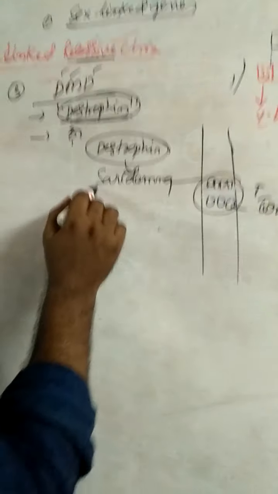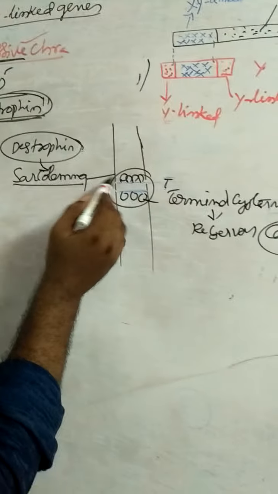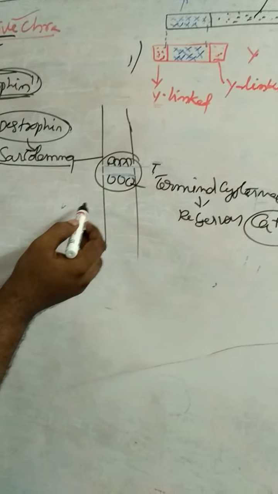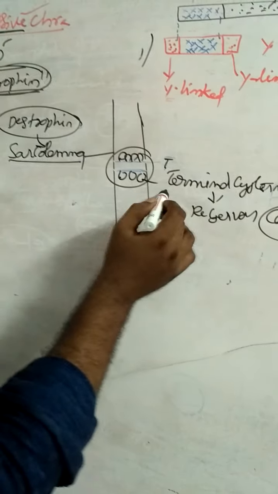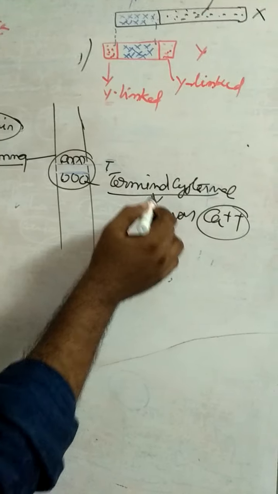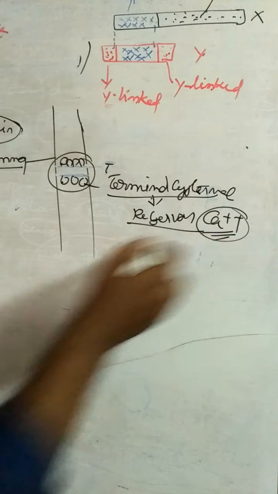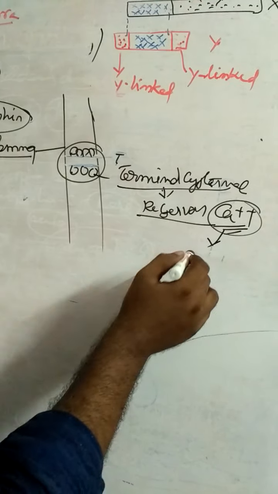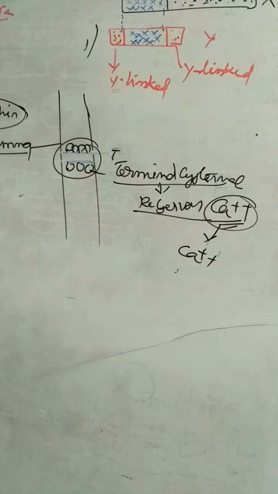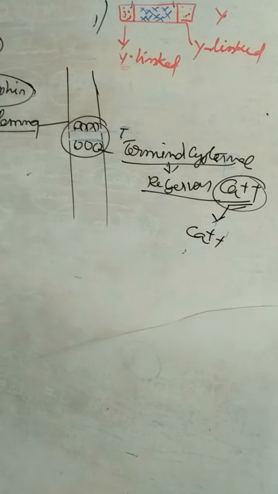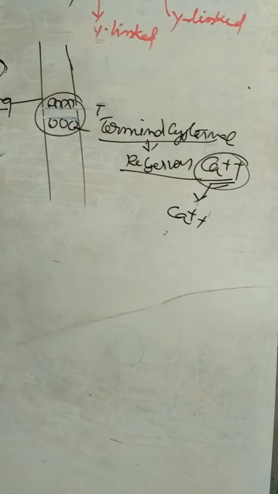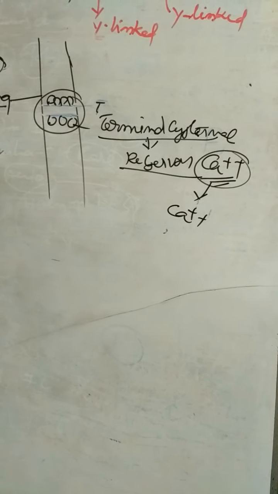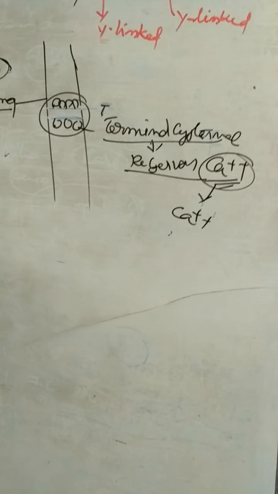In general, this dystrophin protein combines with the sarcolemma and enters into the sarcoplasm and stimulates the terminal cisternae. Then terminal cisternae release the calcium ions. These calcium ions bind the TnC of the troponin and cause muscle contraction. Calcium ions participate in the muscle contraction.